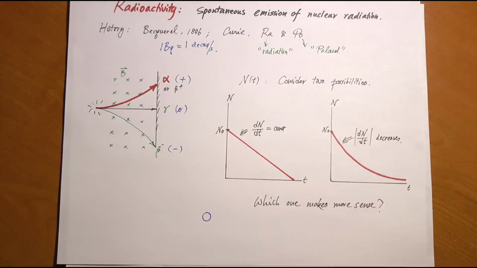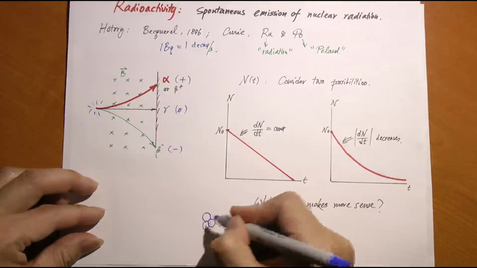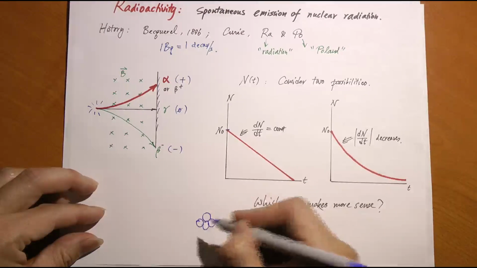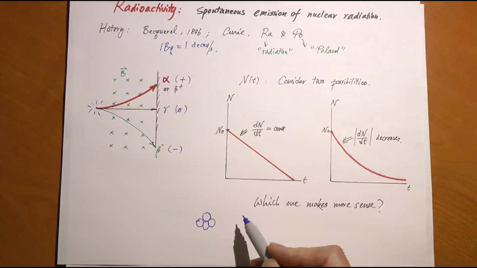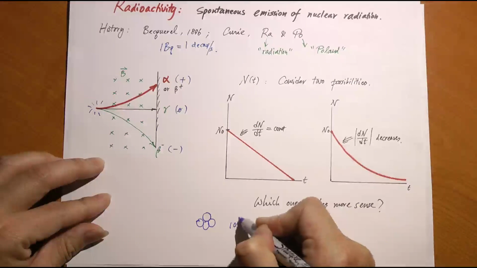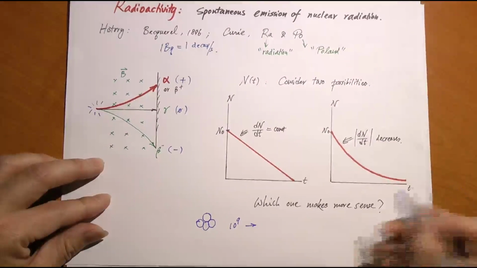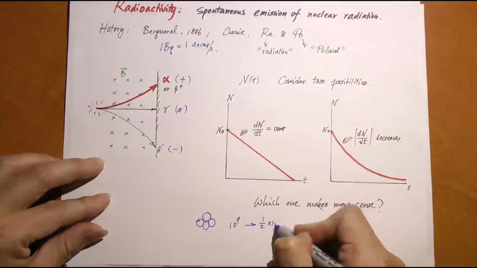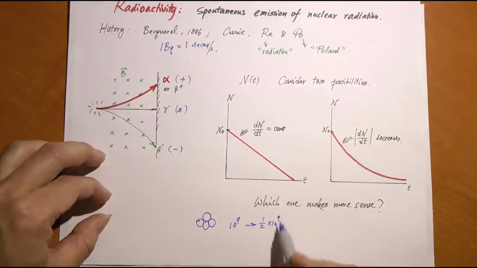Let's say I have a whole bunch of them. I have 1 billion of them. Let's say within the next minute, there is a 50-50 chance for each of these to decay. All right. So I start with 1 billion, right? One minute later, how many do I get? I get 500 million, right?